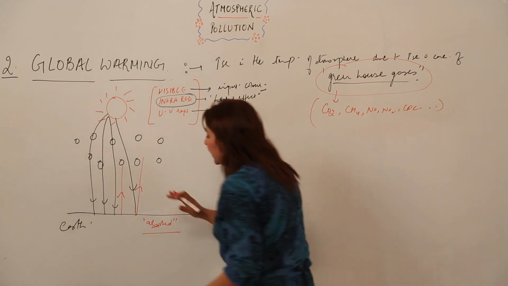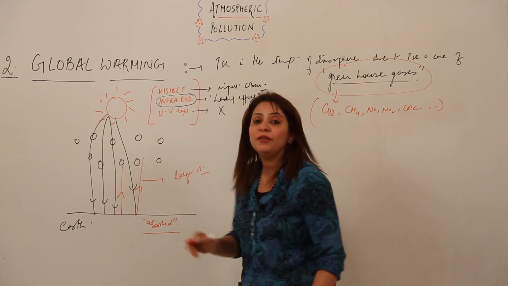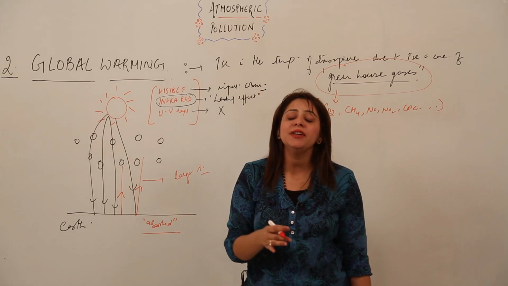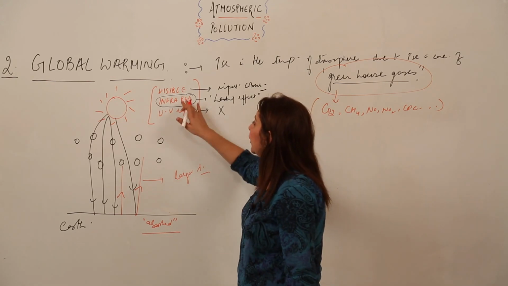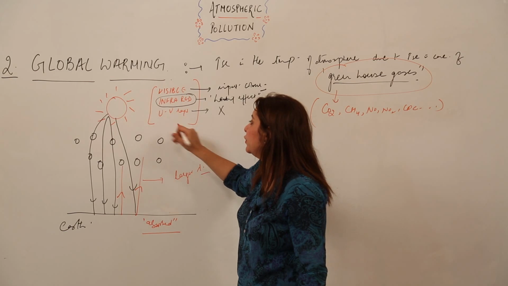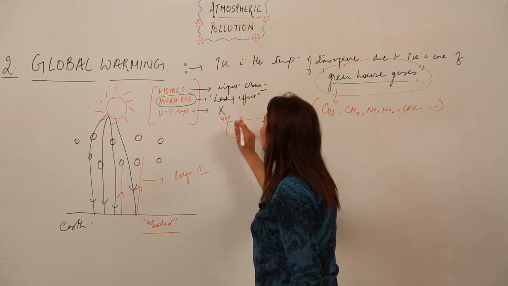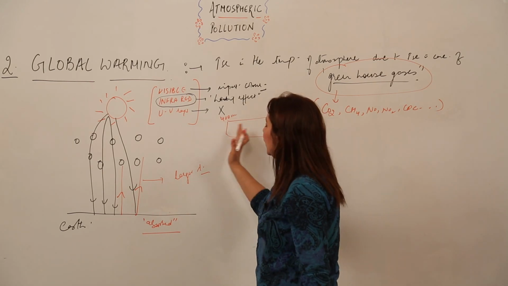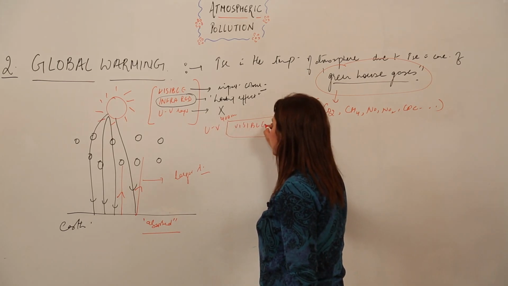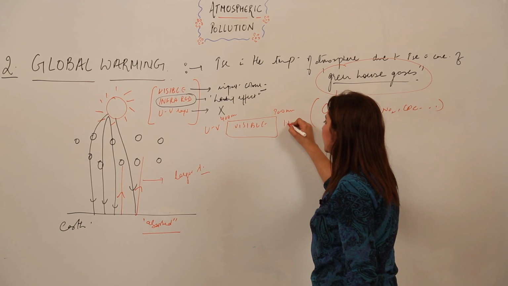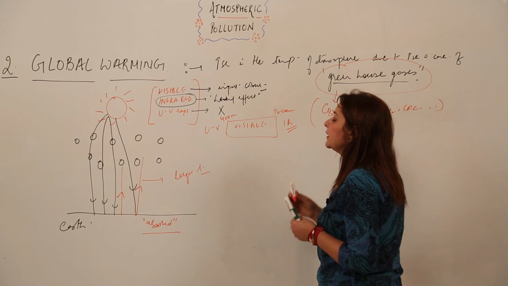Now these reflected ones have a larger wavelength. That means their wavelength gets increased. Whenever reflection takes place, the wavelength increases. If I arrange the visible, infrared and UV regions, you will come to know that 400 to 700 nanometer is the range of visible wavelengths. Less than 400 nanometer is the ultraviolet rays, this is the visible region, and the rays which have a wavelength of more than 700 nanometer are infrared rays, right?